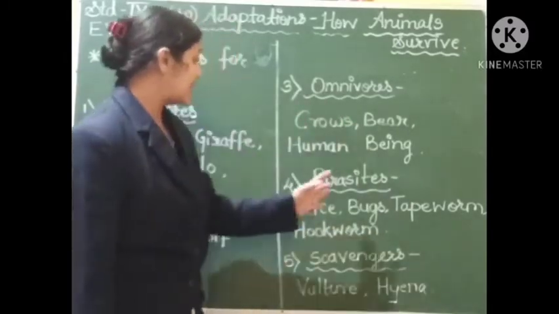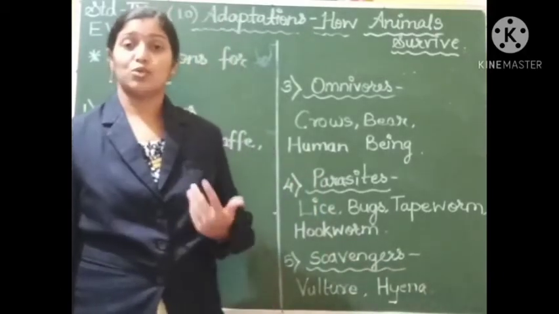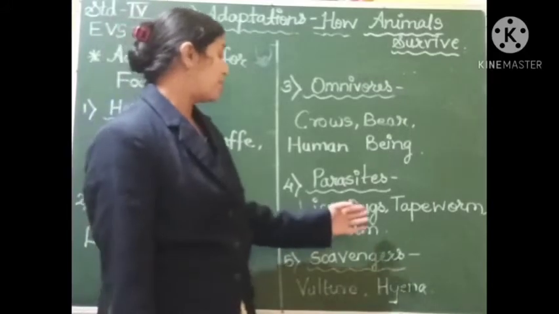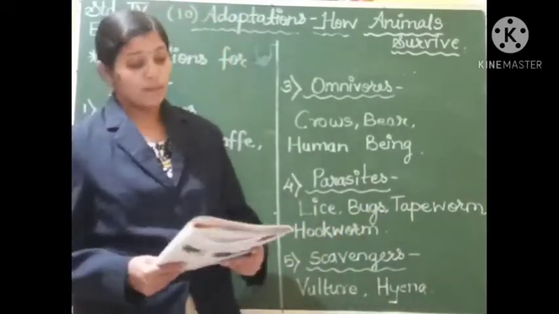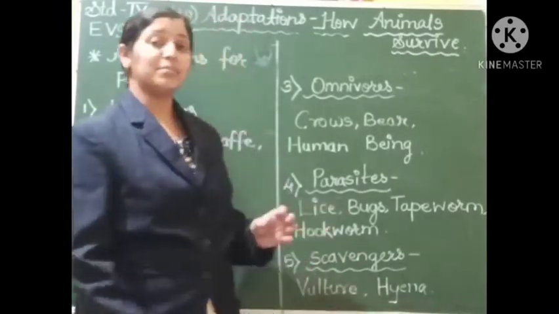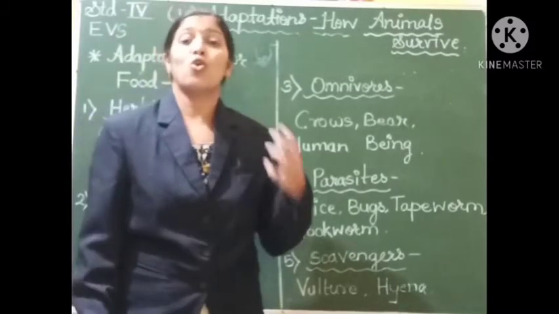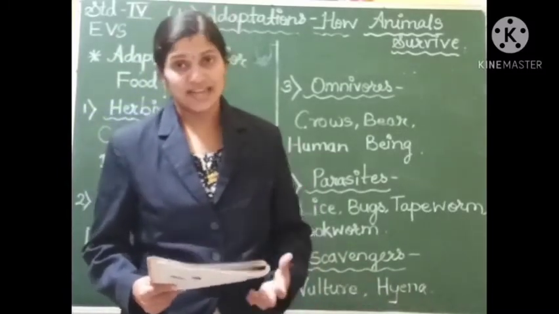The next are the parasites. Parasites, what are these parasites? First I will tell you the examples. Lice, bugs, then tapeworm, hookworm. These are the examples of parasites. Now what are these parasites? So students, the animals that live in or on the body of other animals are called parasites.